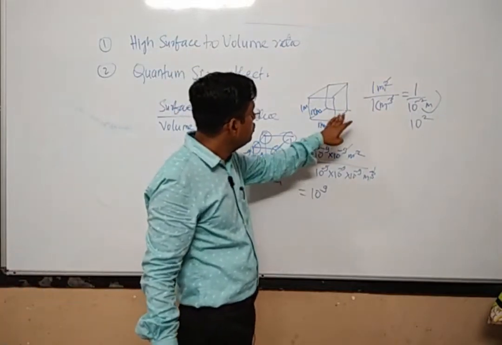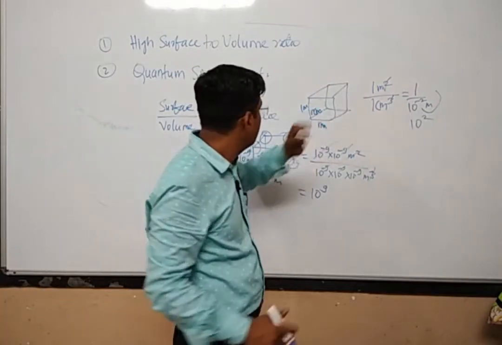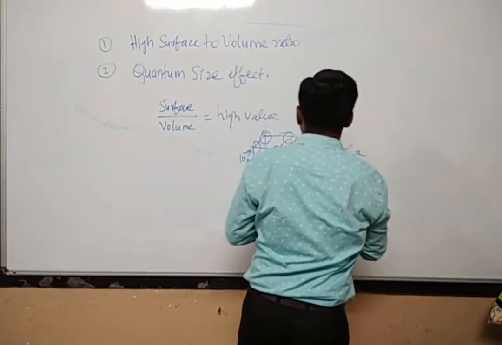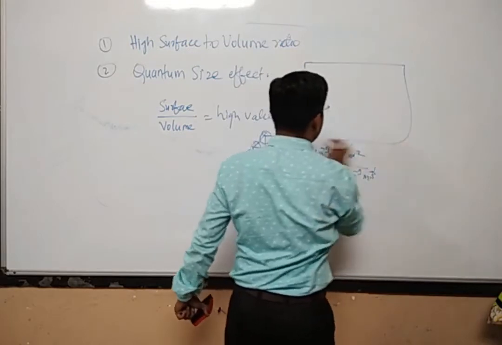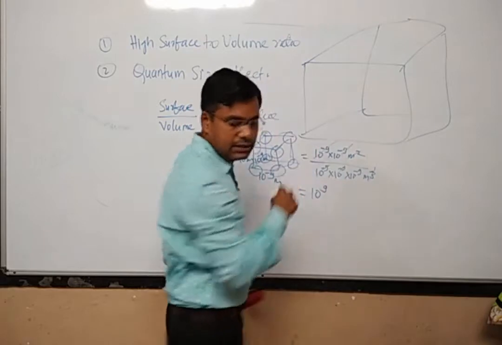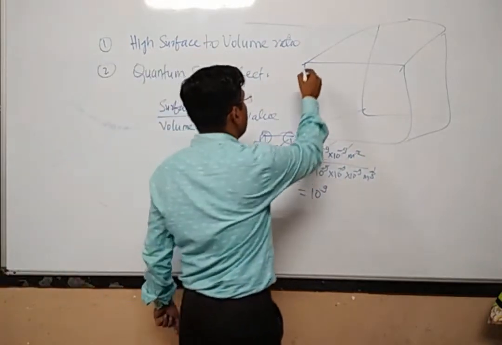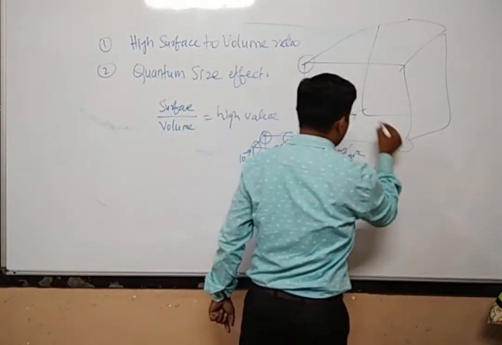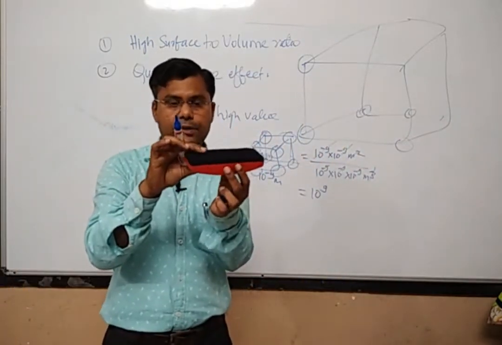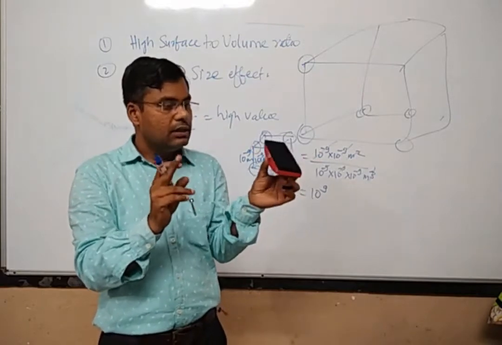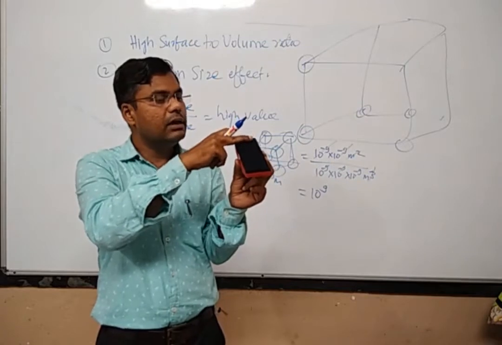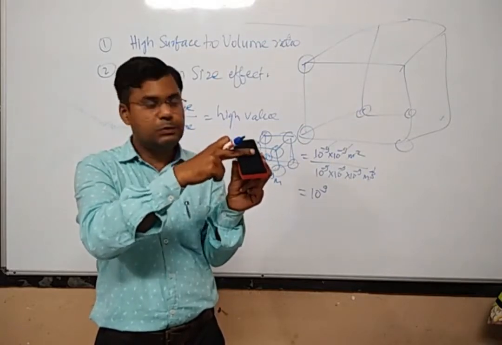Instead of that, if you compare the bulk particle, with this much amount of size, the bulk particle will look like this. Not unit cell actually, the particle size itself. It will have some atoms on the surface, no doubt. If you consider this particular duster, which is a bulk material, how many atoms are exposed to the surrounding? Only the upper layer.